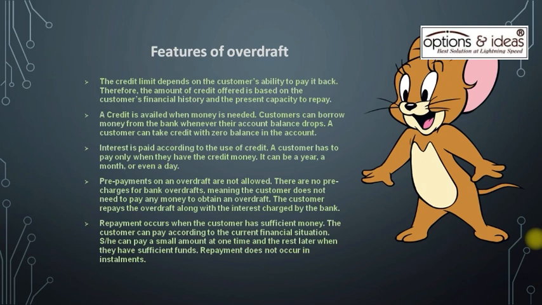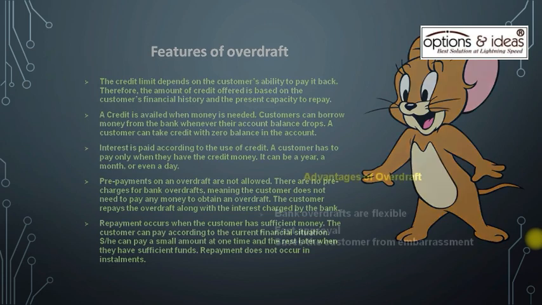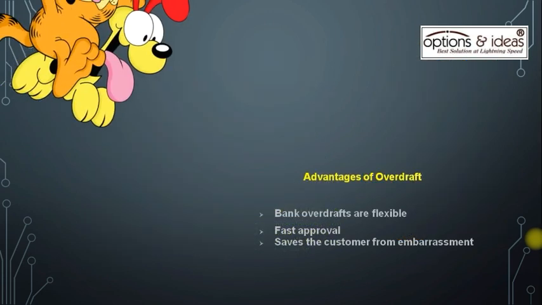Repayment occurs when the customer has sufficient money. The customer can pay according to the current financial situation. She or he can pay a small amount at one time and the rest later when they have sufficient funds. Repayment does not occur in installments. Now we know what are the features of overdraft.